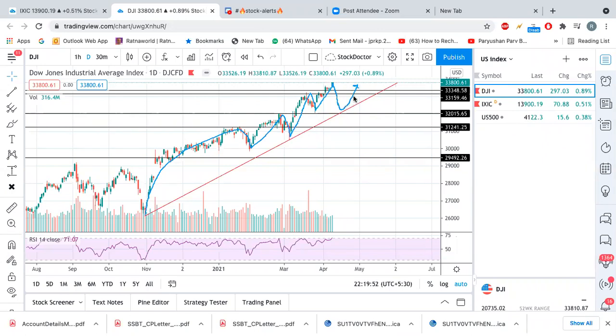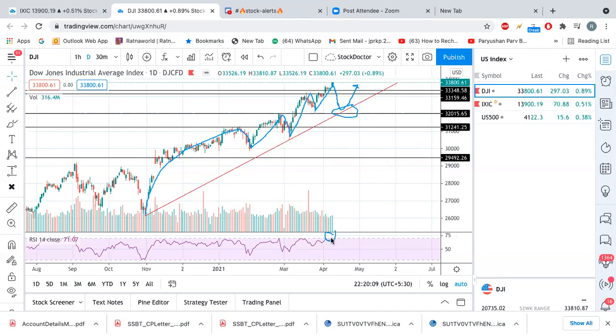So the perfect or good level to buy anything related to Dow Jones is if it comes near the 32,000 level. But the 32,000 level is too far at this point in time, and you can see the RSI is also exhausted.